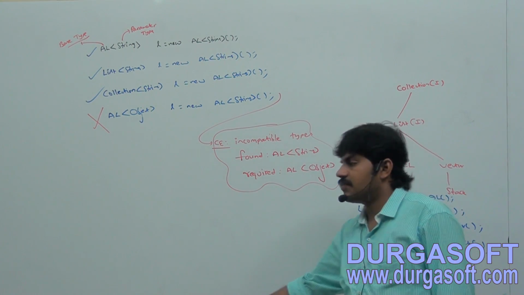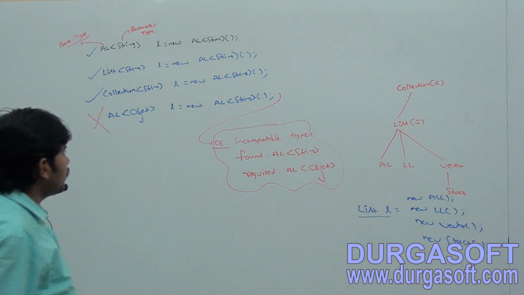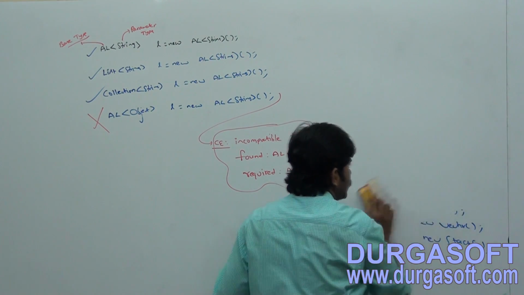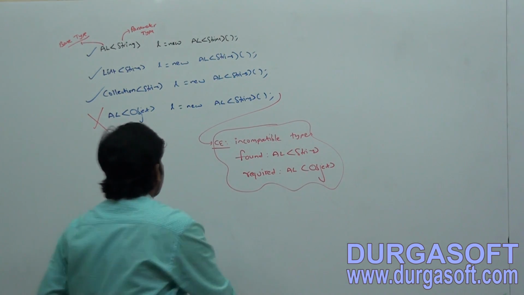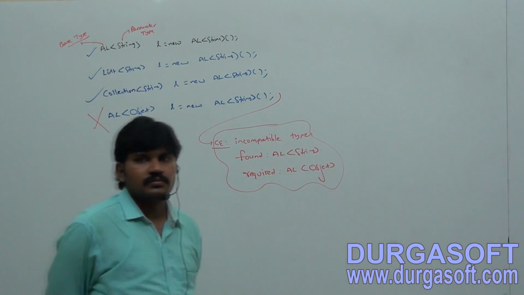Okay, take this example. ArrayList of String L is equal to new ArrayList of String. Next, List of String L is equal to new ArrayList of String.